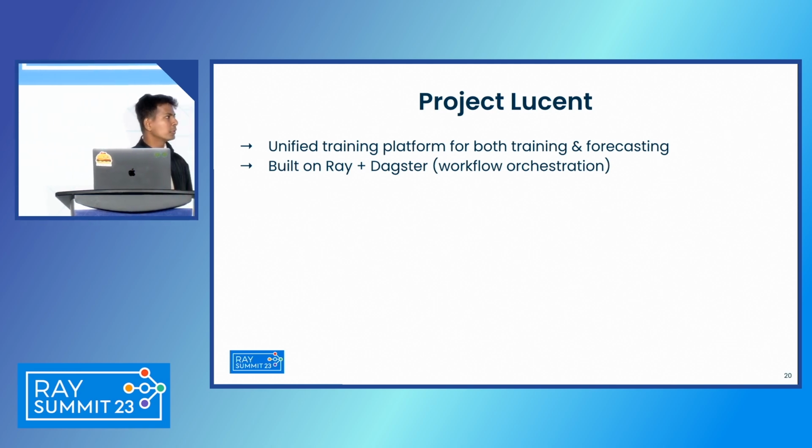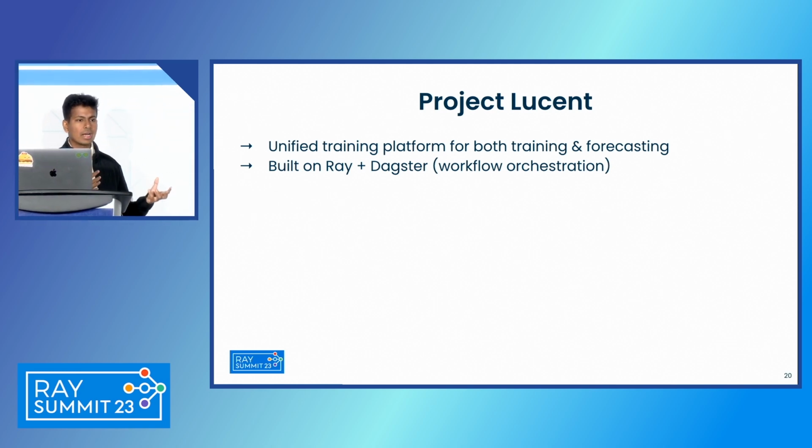Yeah, because we thought forecasting is just another type of model training, so why have our users onboard to two different services? And this greatly helped us reduce duplication of effort and code, and speed up development velocity. So Lucent is built on top of Ray and Dagster. While Ray is the compute backend, Dagster is our orchestration engine. And it enables us to implement several things like continuous training, which could be schedule-based, or if the upstream data becomes available, automatically triggering my training job, dynamic creation and tearing down of clusters, and all of those nice things.